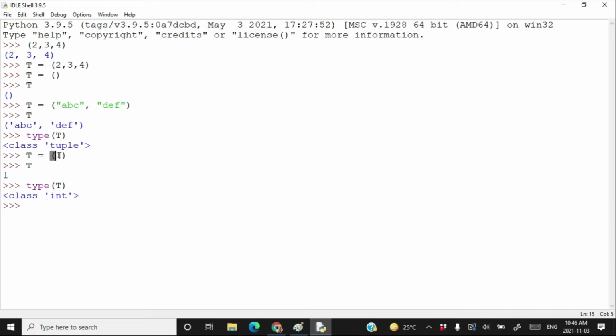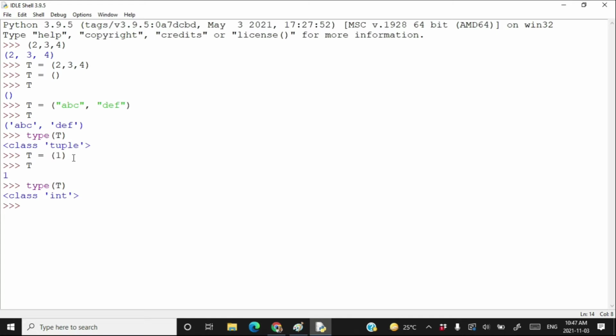So here Python thinks that 1 has been included in parentheses as per arithmetic calculations rather than as a tuple. So writing it like this makes the Python interpreter treat it like arithmetic 1 rather than a tuple with just one element 1.